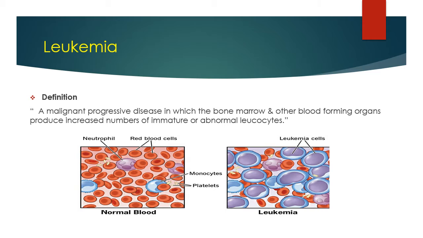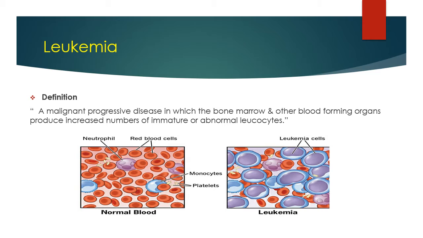So the definition of leukemia, I once again repeat, is a malignant progressive disease in which the bone marrow and other blood forming organs produce an increased number of immature or abnormal leukocytes. Leukocytes means WBC, white blood cells, and they are the granulocytes and agranulocytes. Under granulocytes are the neutrophils, eosinophils and basophils, because granules are present in these three cells. Agranulocytes are the monocytes and lymphocytes; their cytoplasm has no granules.